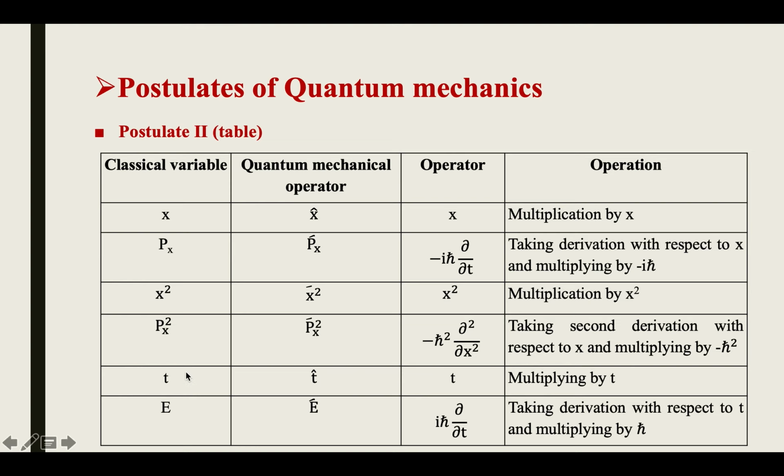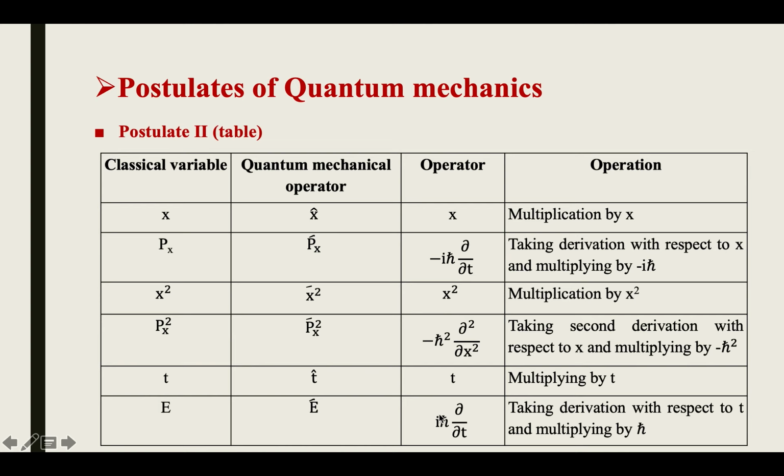Here you can take t. The classical variable t is time. The quantum mechanical operator is t cap, and the operator is actually t, so we have to multiply the psi function by t. The last but not the least is E, the total energy, and the quantum mechanical operator is E cap.